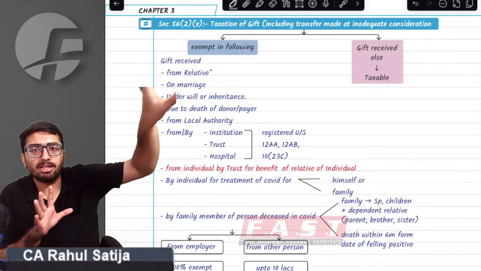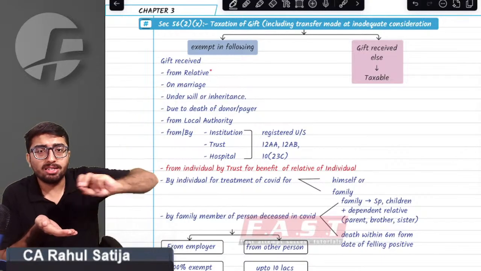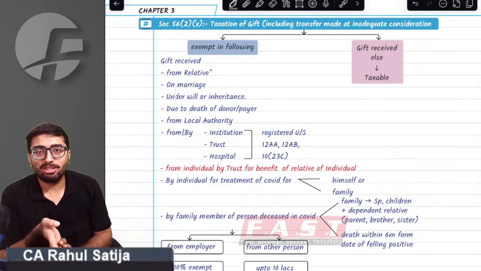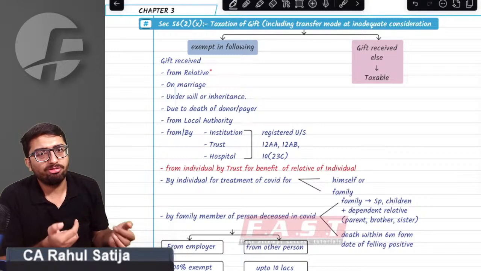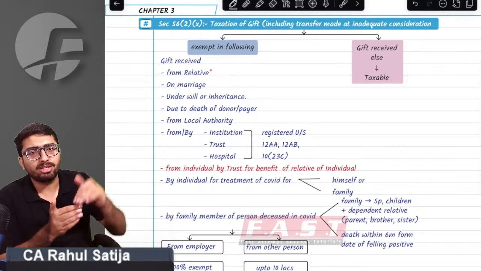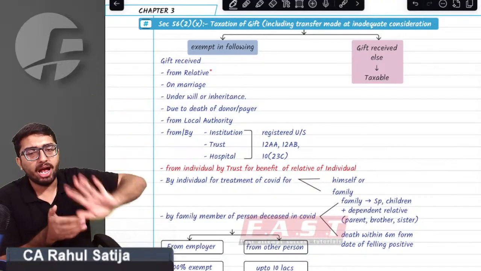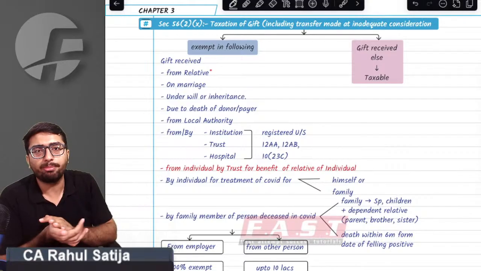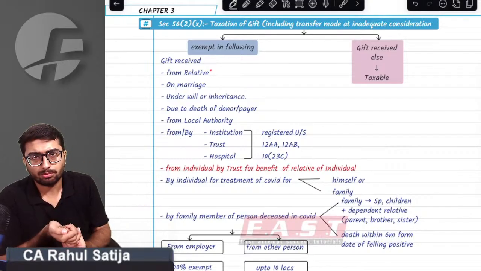For example, Ratan Tata died and wrote in his will that every property of Tata will go to Rahul, then in that case it will be exempt in my hand. If anything I am getting on account of a will, it is exempt. Sir, anything on account of inheritance is also exempt. For example, if any of my ancestors died and whatever property he had has been inherited by me, the provision says it is exempt.